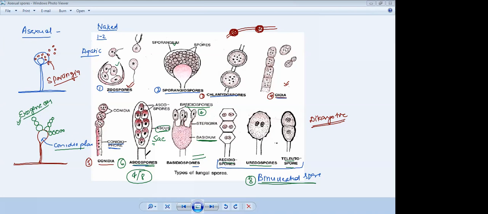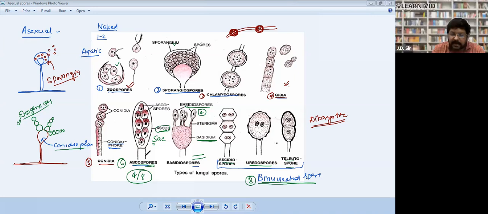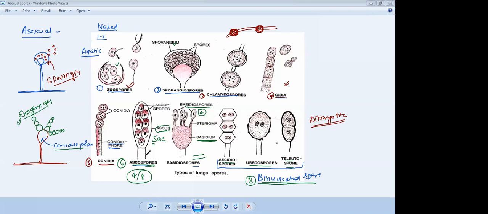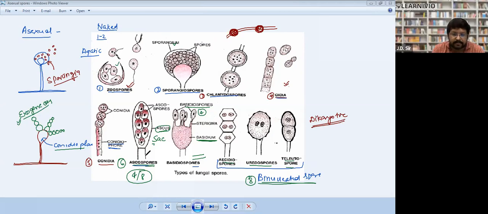Let's stop. Second, mycelium or hypha: dikaryotic hypha. That's why every spore has 2 nuclei. Example: aecidiospore, uredospore, teliospore.